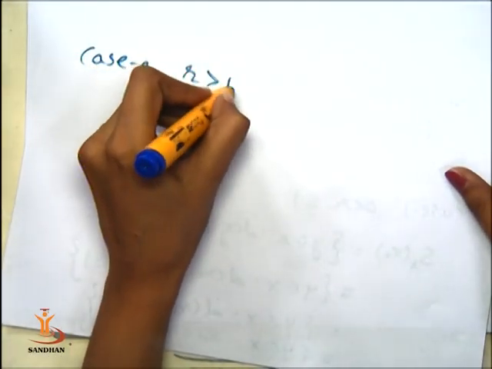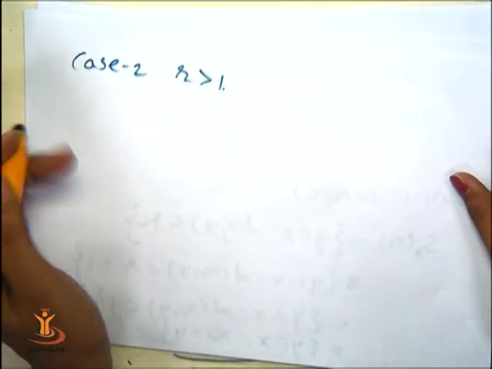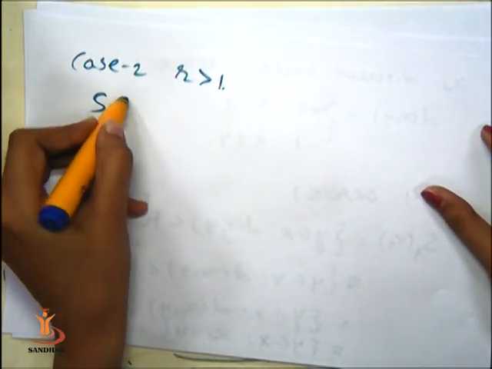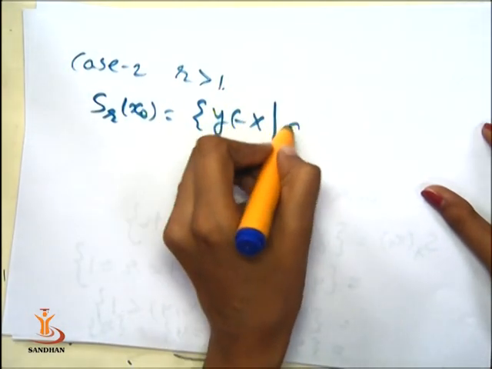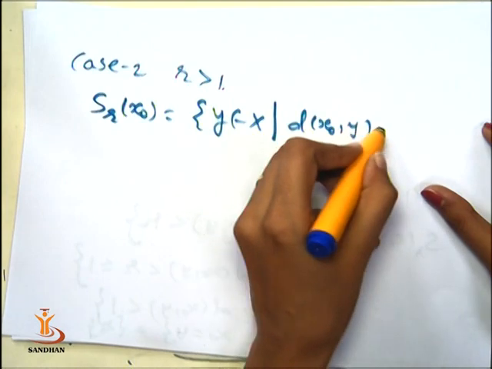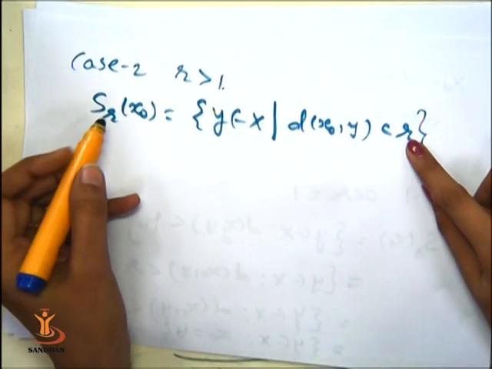Now let us consider the second case, that is case 2, when r is strictly greater than 1. So in this case, what is S_r(x0)? Similarly, y in X such that distance between x0 and y is less than r. Now r is greater than 1.